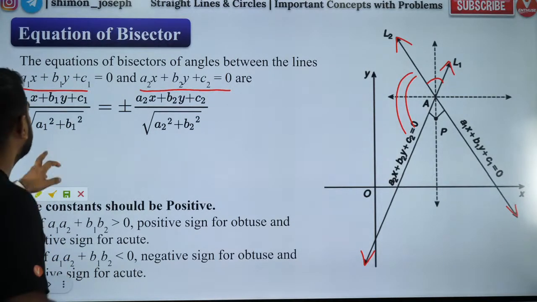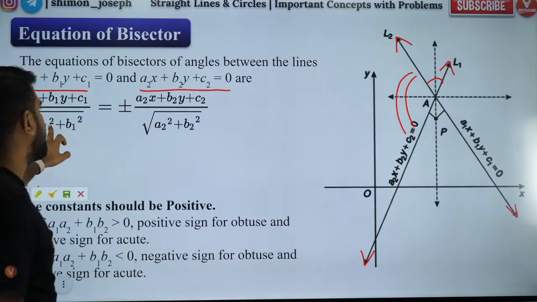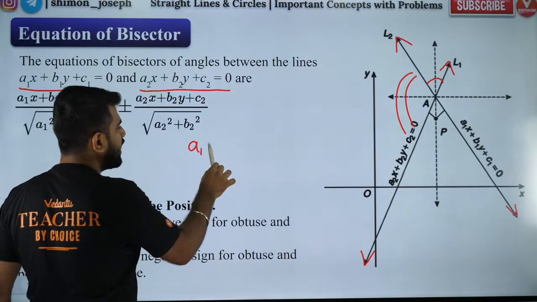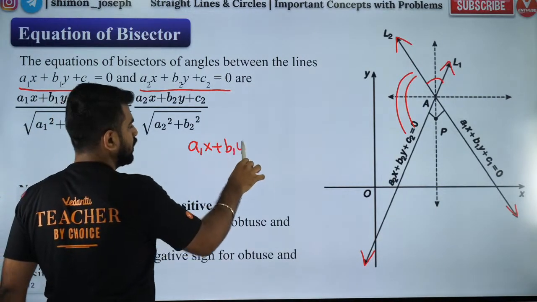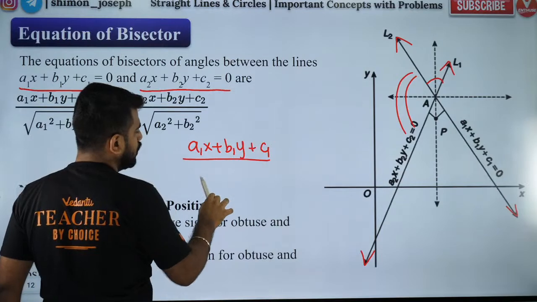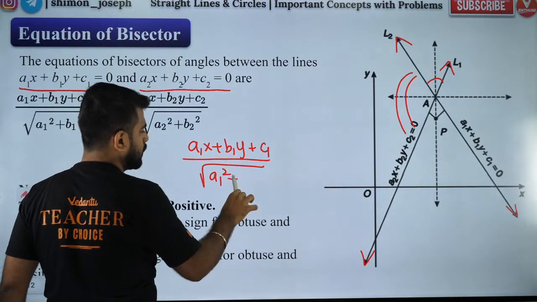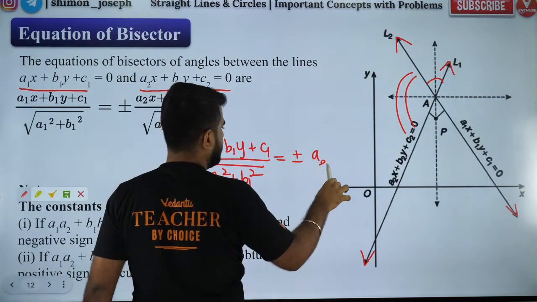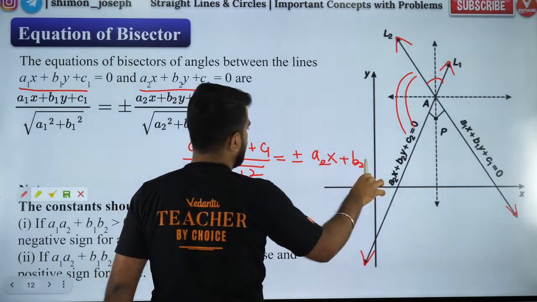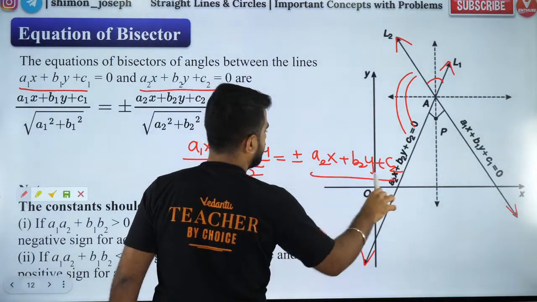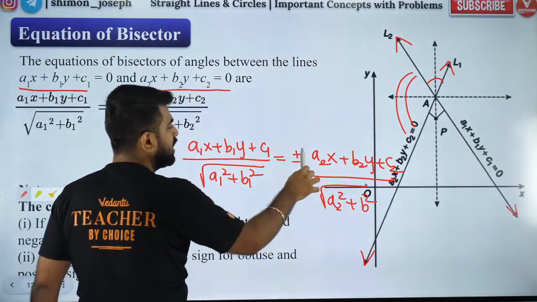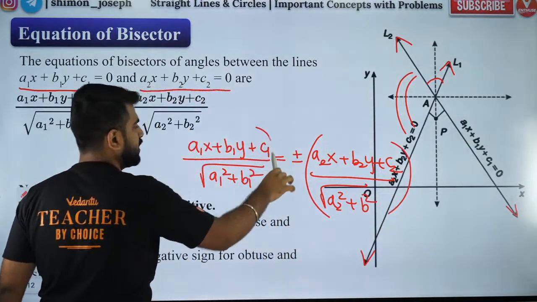What do we have here? So these are the equations of angle bisectors. How do you do this? So what I'm going to do here is a1x plus b1y plus c1 by root of a1 square plus b1 square. Now that will be equal to plus or minus a2x plus b2y plus c2 divided by root of a2 square plus b2 square. So these are the equations of angle bisectors.